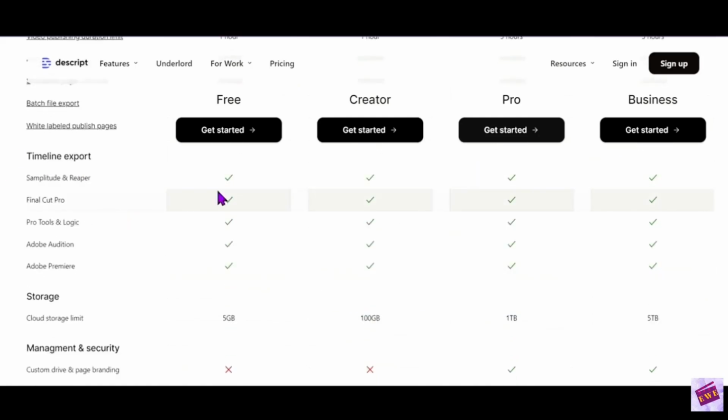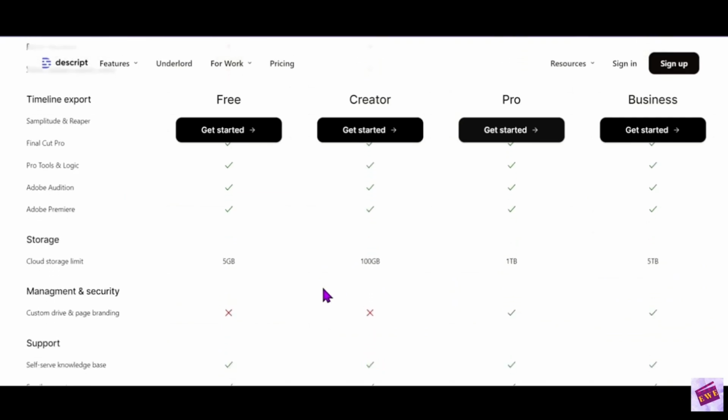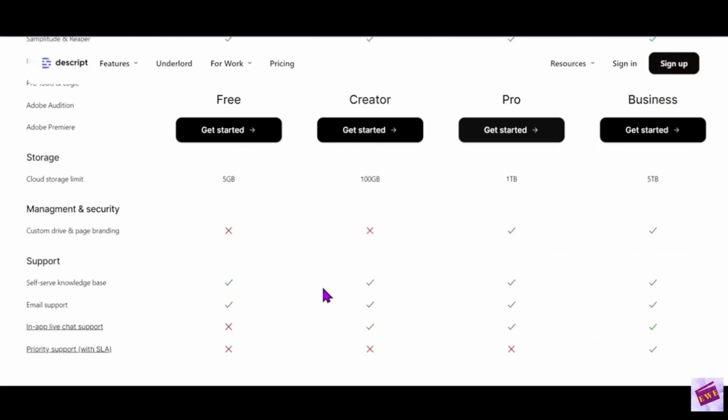And for the timeline, everything is the same. You can use all of the tools for the timeline, no matter which plan you're on.